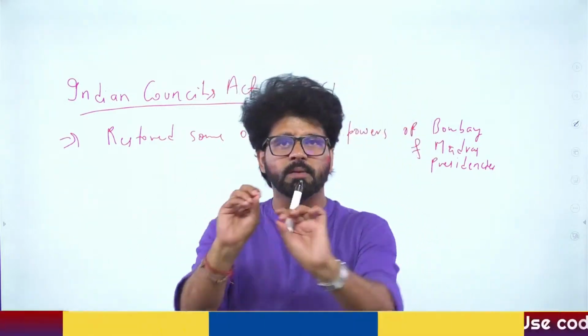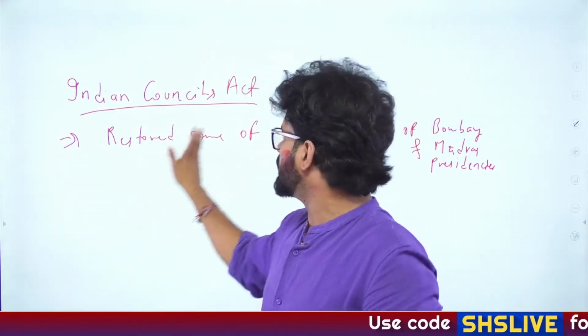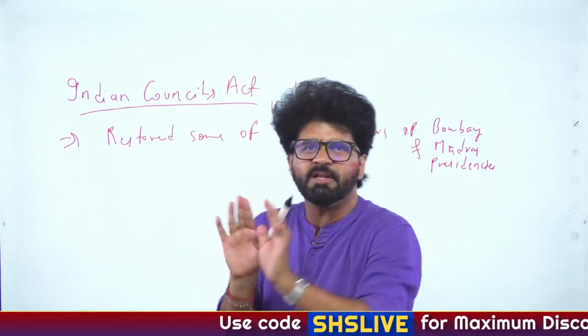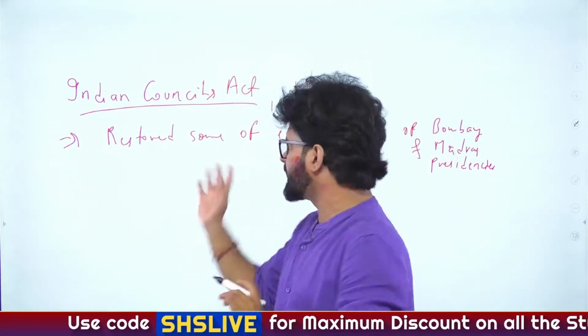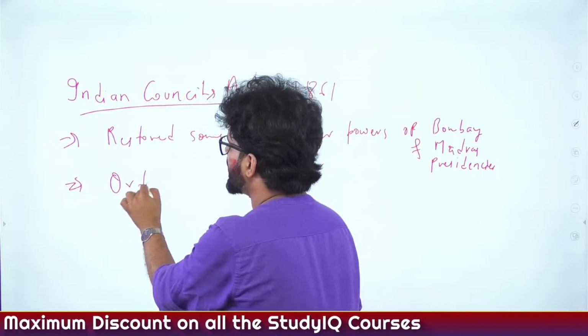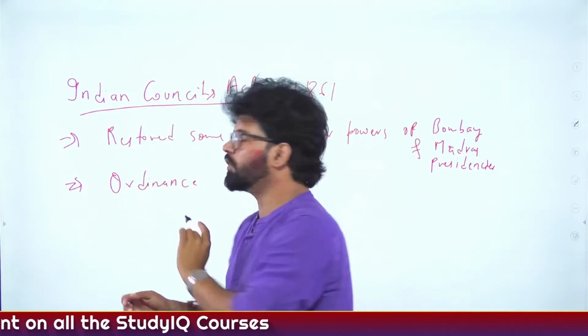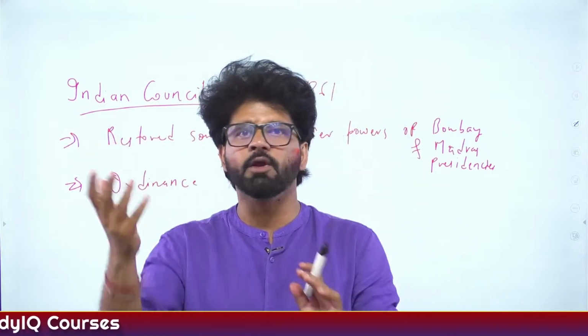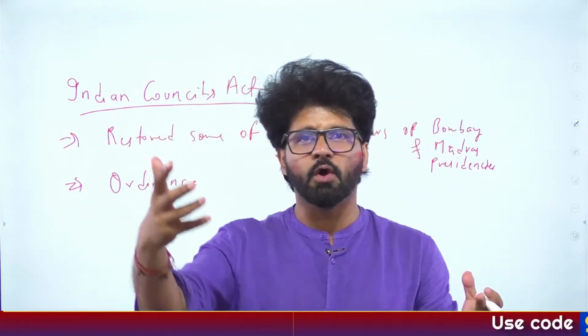Then we are talking about the most important points related to the Indian Council Act 1861. All these things are majorly guided by the earlier 1857 revolt. So this is one point. Then the ordinance system. Right now, in the current setup also, we see governors promulgating ordinances, the president promulgating ordinances.